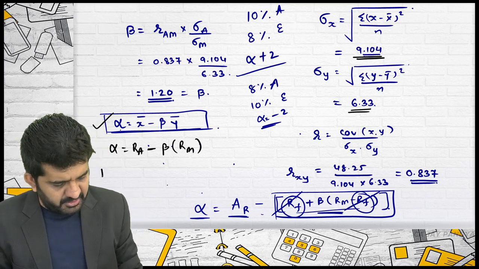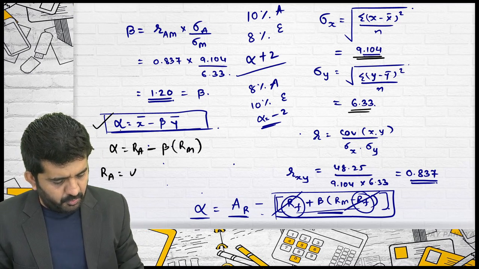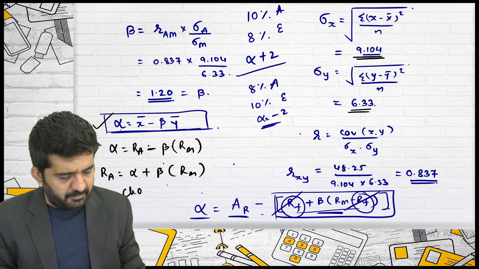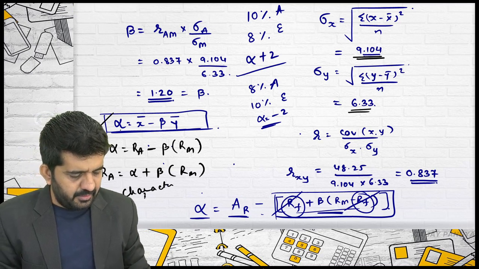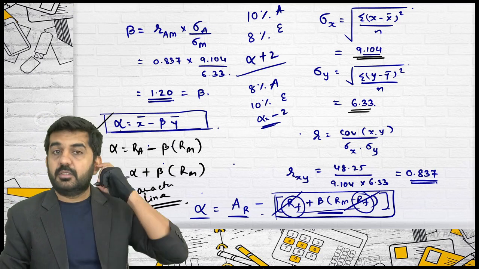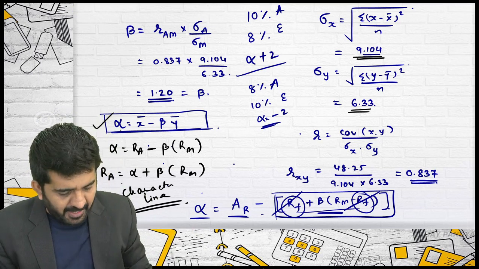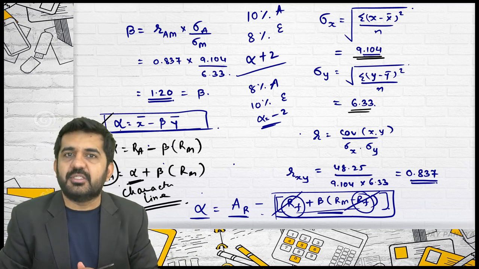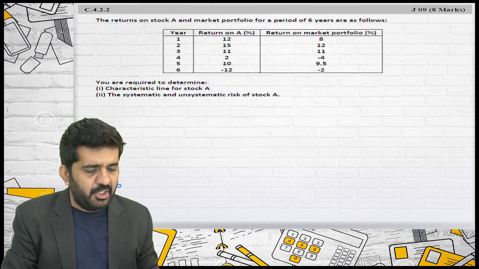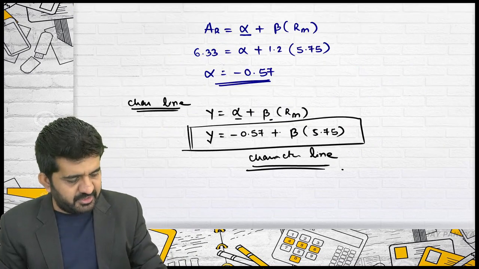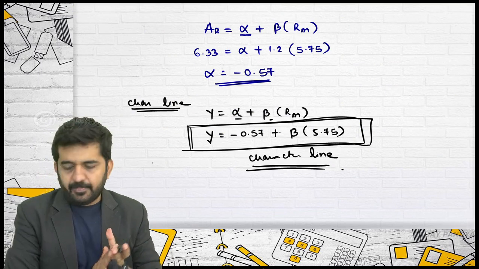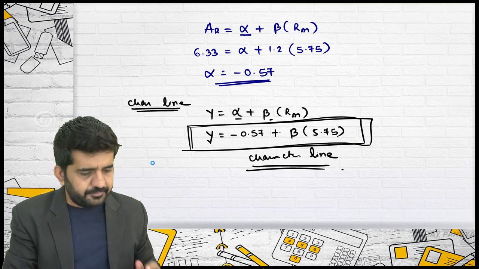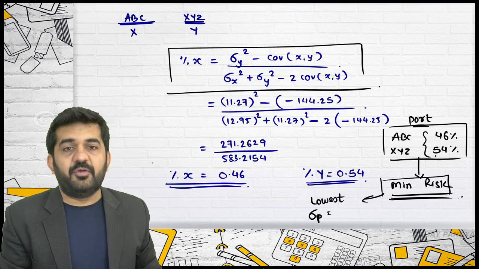If I put this on the side, return of A is equal to alpha plus beta into RM, which is nothing but the characteristic line. So in the characteristic line, by putting the actual rate of return, you can find out the origin. Once you find out the origin, you can plot the characteristic line like this. This was the first and second question of our relevant questions, 4.2.1 and 4.2.2.